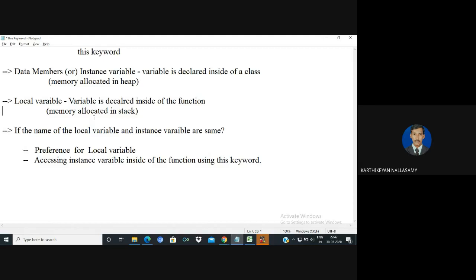Now the question is, is it possible to give the same name to an instance variable and a local variable? Many of them think that it is not possible. We can check with the help of a sample program.